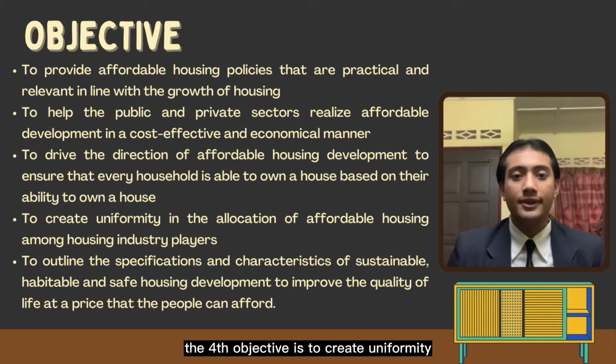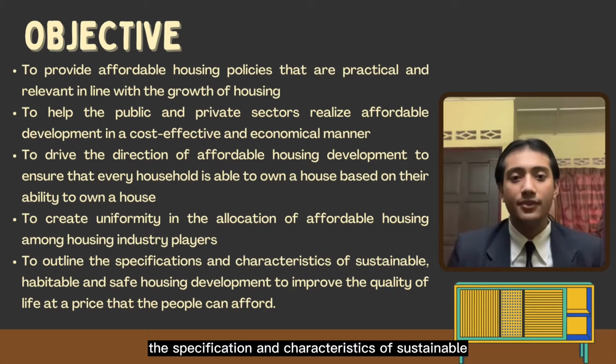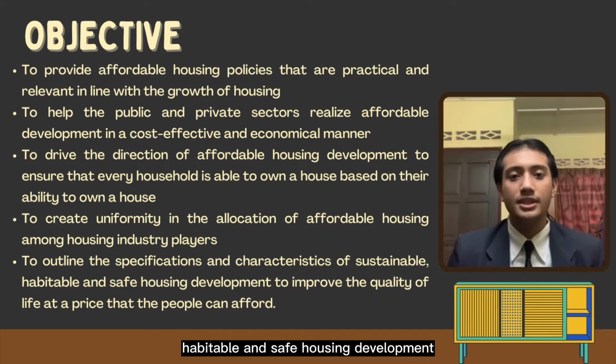The fourth objective is to create uniformity in the allocation of affordable housing among housing industry players. And lastly, to outline the specifications and characteristics of sustainable, habitable, and safe housing development to improve the quality of life at a price that the people can afford.